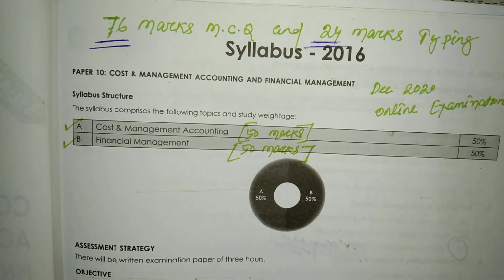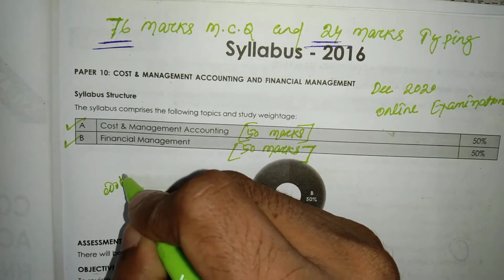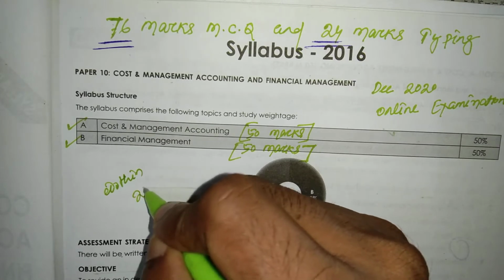Hello friends. In this video I would like to discuss how to revise the Cost and Management Accounting and Financial Management paper for the December 2020 online examination within very few days, that is, within 20 days.